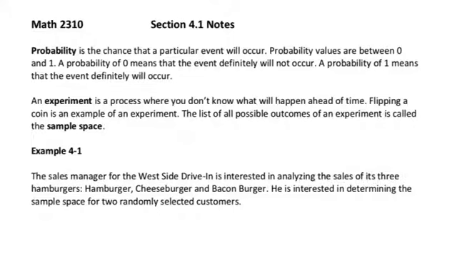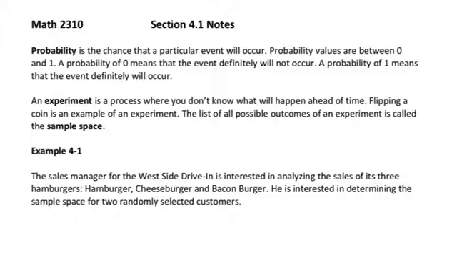An experiment is a process where you don't know what will happen ahead of time. So think about a science experiment where you don't know what the results will be until after you do the experiment. Flipping a coin is an example of an experiment in probability. Other examples include rolling dice and drawing a card from a deck. With these things, you don't know what you're going to get until after you actually do the experiment. The list of all possible outcomes of an experiment is called the sample space.